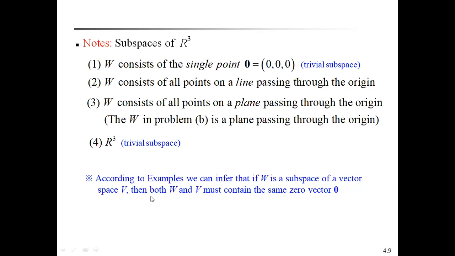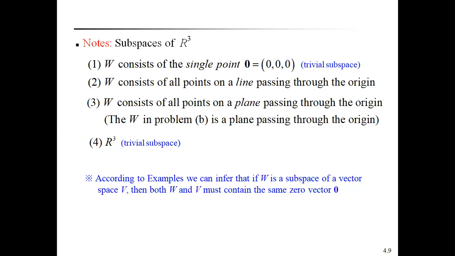So here you have to remember this point. If W is a subspace of a vector space V, then both W and V must contain the same zero vector. So when doing the examples, you have to check whether the zero vector exists or not. First verify that one.